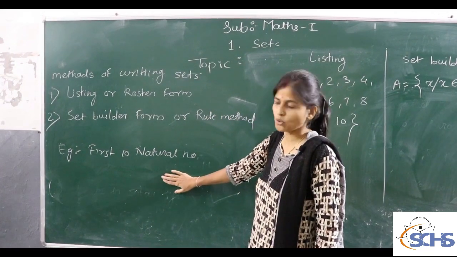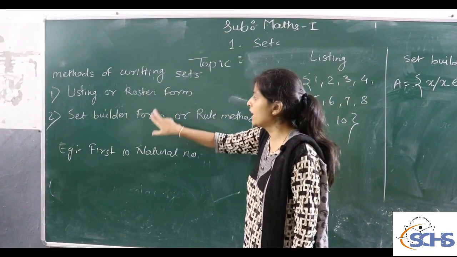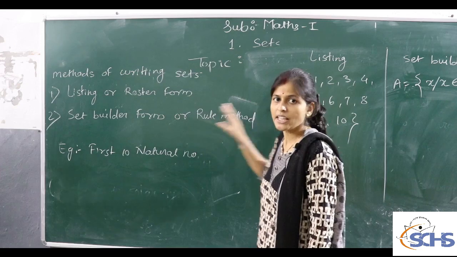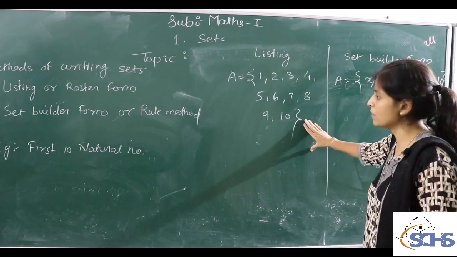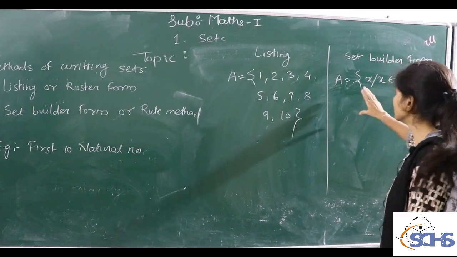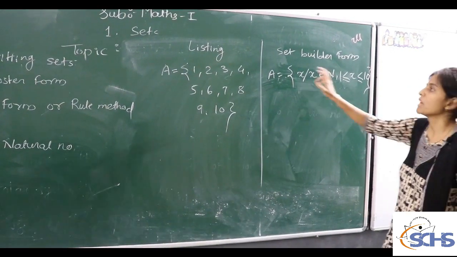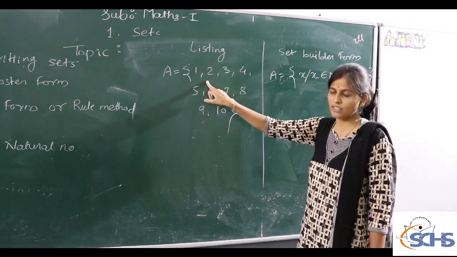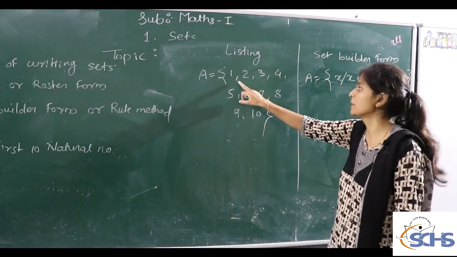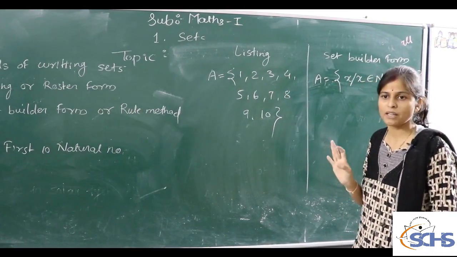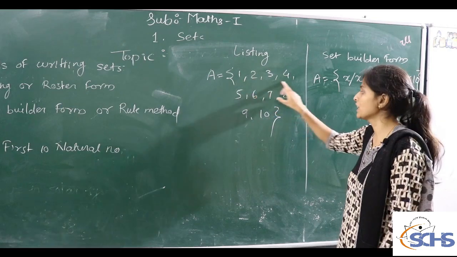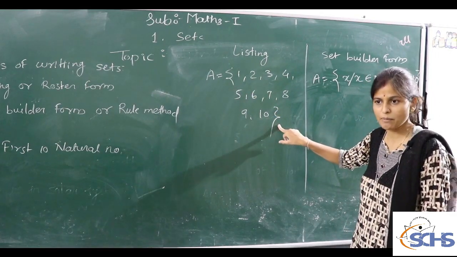There are two methods of writing a set. One is the listing method and the second is the set builder method. In the listing method we only write the elements of the set, and in set builder form we write in variable form. To write the first 10 natural numbers in listing method, we only write 1 to 10.